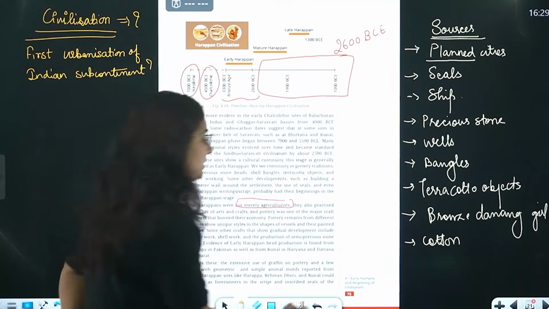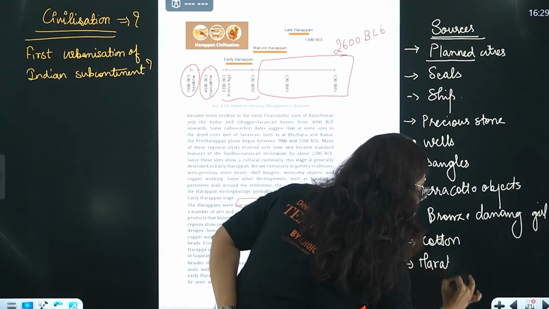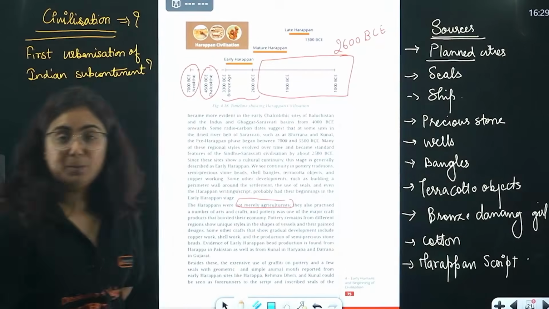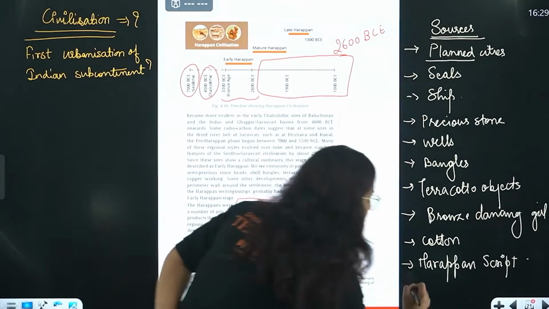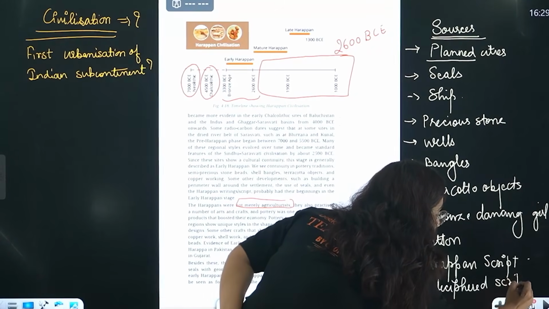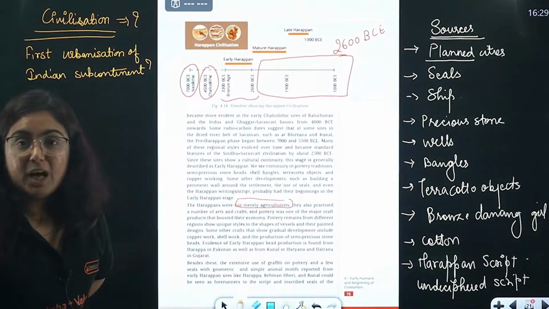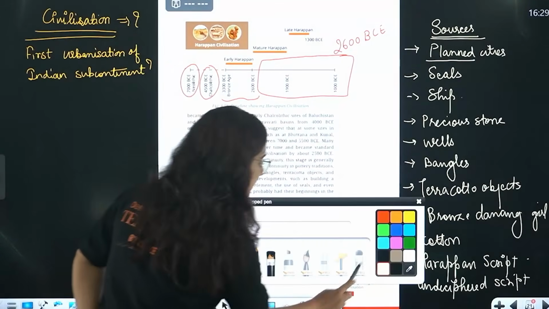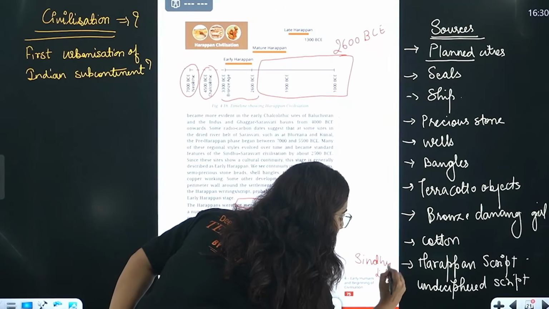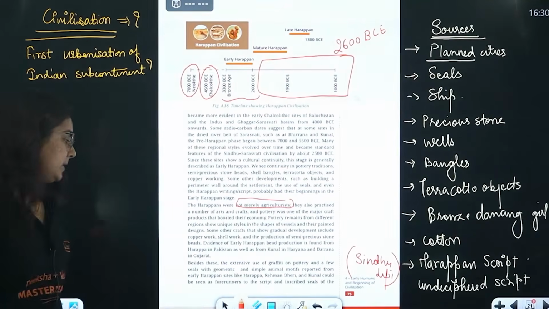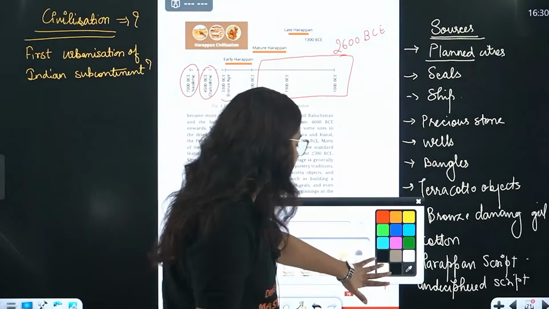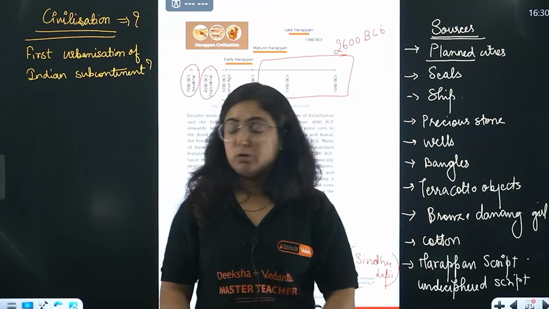Along with that, one more thing we found here is the Harappan script. Right? Bacha, what was the Harappan script? We got a signboard, but we are not able to decipher it. So this is an undeciphered script. You remember in the starting of the chapter we studied about the script. What is this script known as? This script is known as Sindhu Lipi, which we are not yet able to decipher. Okay, getting my point beta, very good. So yes, this was the way by which we found out about the Harappan sites.